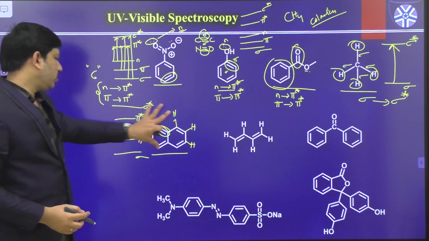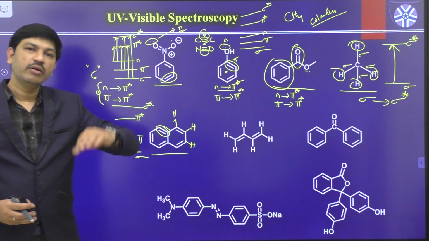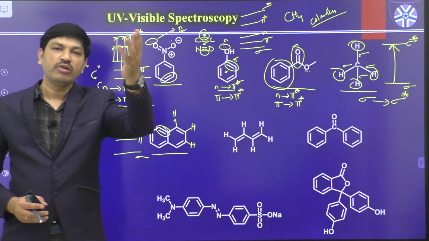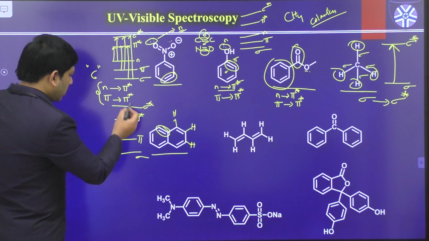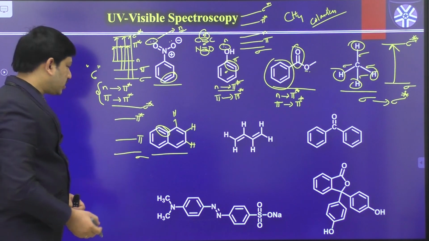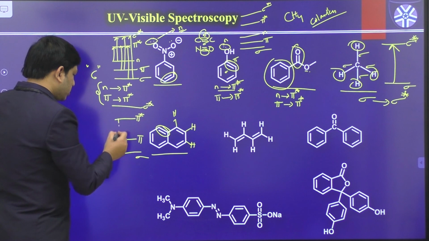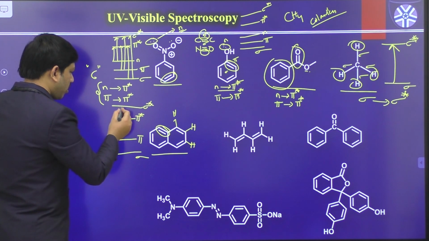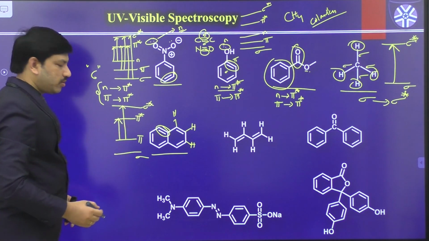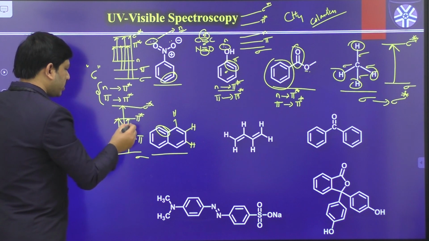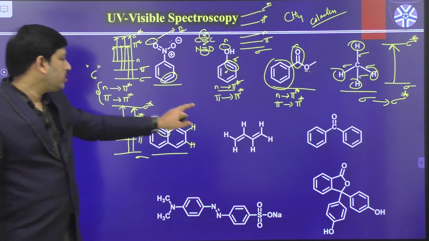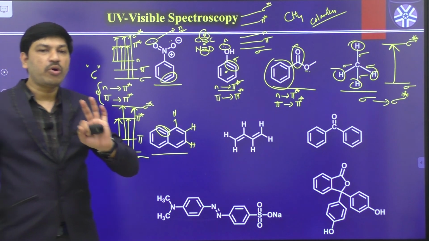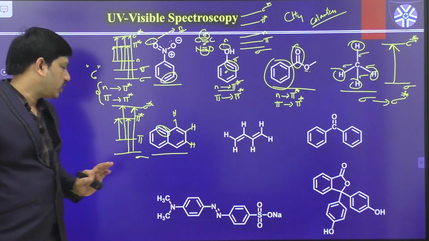So in this particular case, we have sigma bonding and pi bonding. That means automatically we will get the corresponding pi star anti-bonding and sigma star anti-bonding. So we have four energy levels in this case. And what are the possible transitions? Pi to pi star, pi to sigma star, sigma to pi star, or sigma to sigma star. So four possible transitions are available.